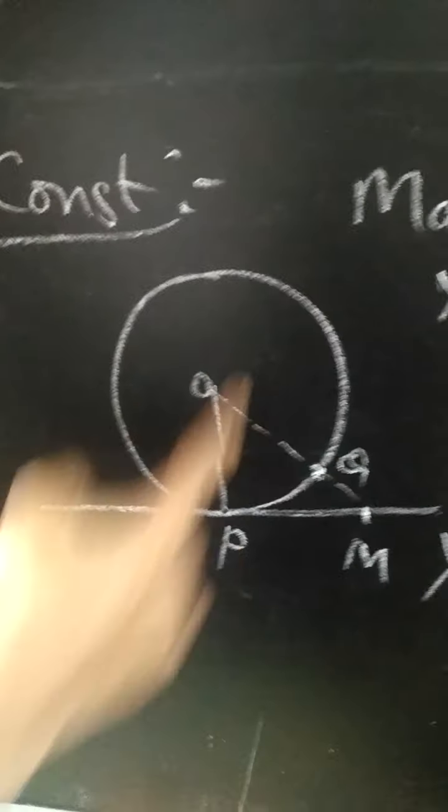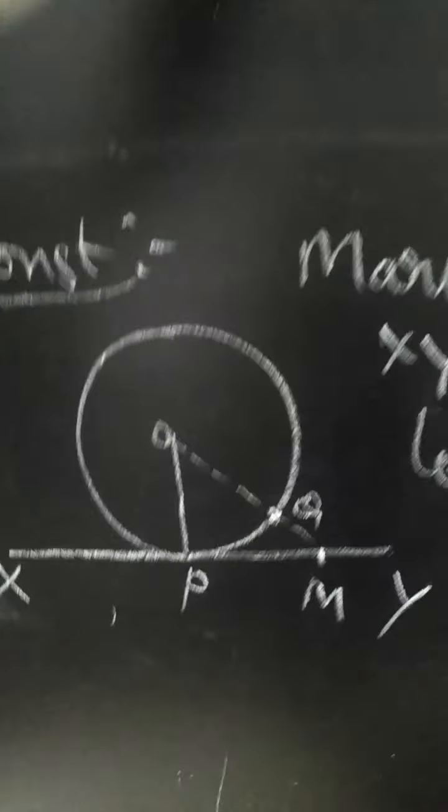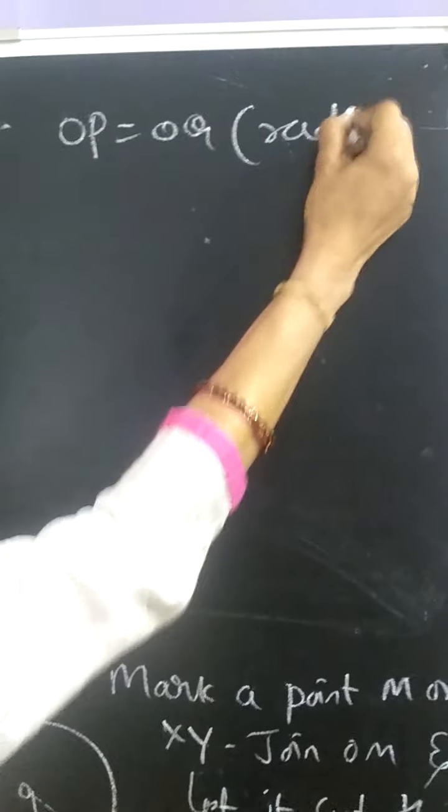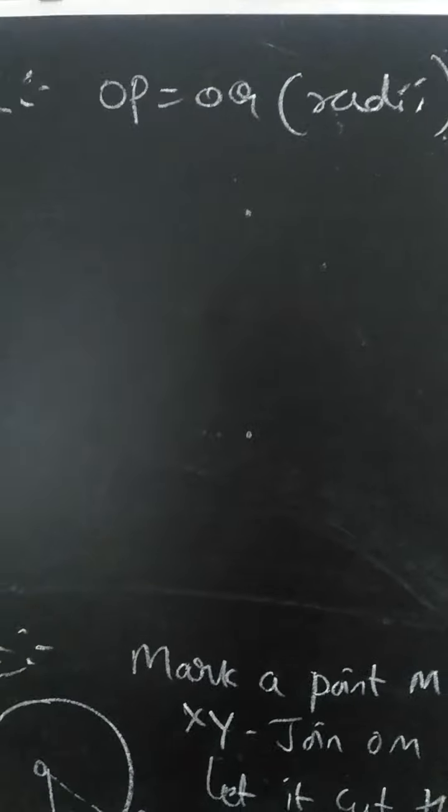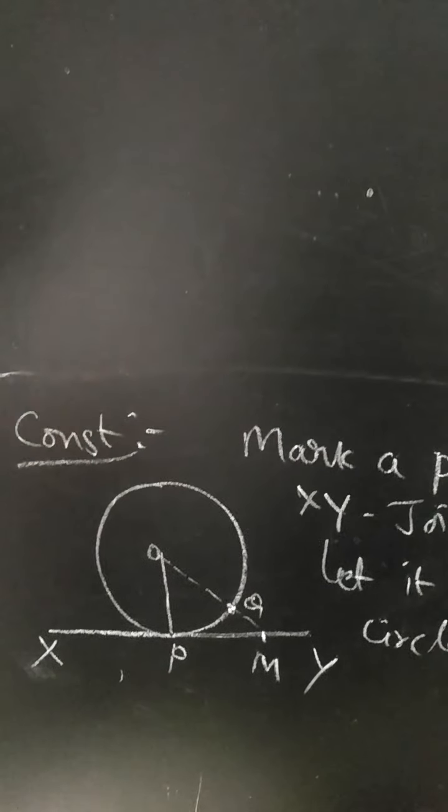In this proof, refer to the construction figure. Look here. When you see the figure, OP and OQ are equal. Why are OP and OQ equal? Because they are radii of the same circle. In a circle, all radii are equal. So OP is equal to OQ, radii.